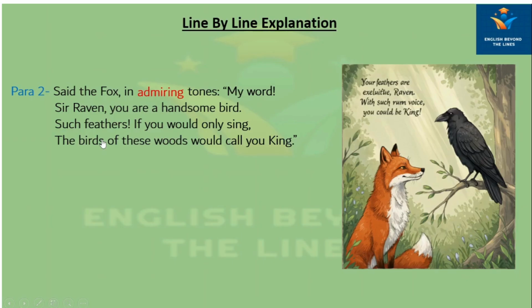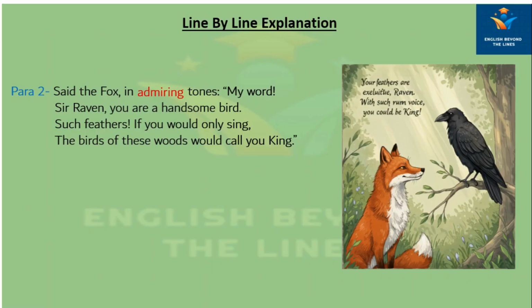Said the fox in admiring tones, "My word." Now, what is the meaning of admiring? The meaning of admiring is to regard someone with respect. Sir Raven, you are a handsome bird. Such feathers, if you would only sing, the birds of these woods would call you a king.